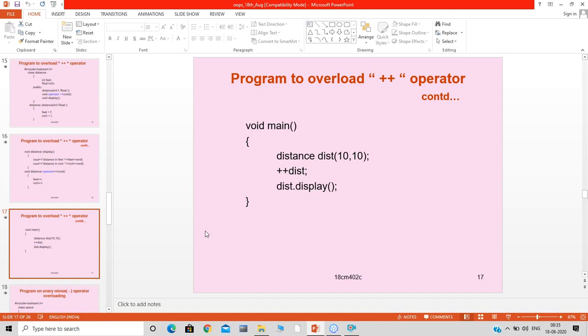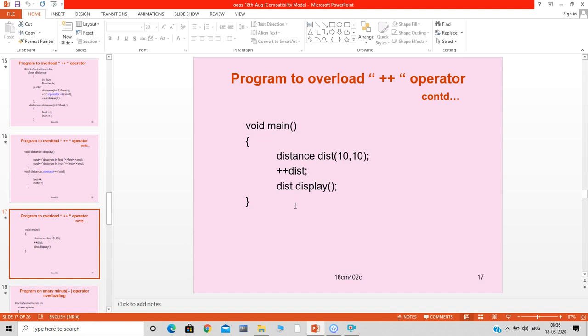Okay, and after that, this is the constructor. This statement is used to invoke the constructor, that is, to initialize the data members of the class distance. And after that, I am simply performing this unary operator on the object dist, that is plus plus dist. I am not explicitly calling the operator function by using the object.